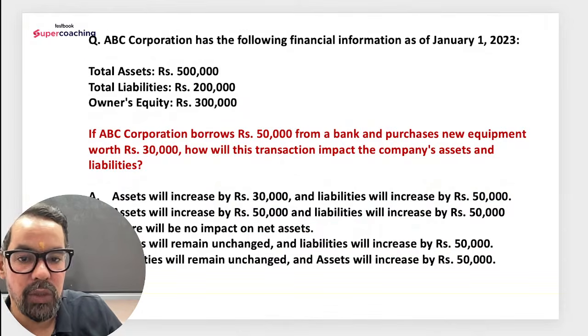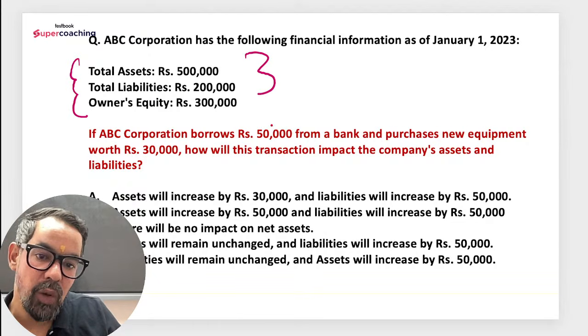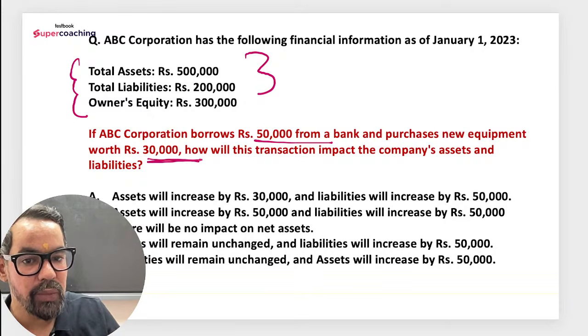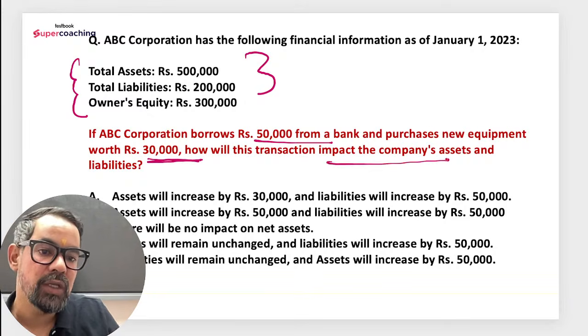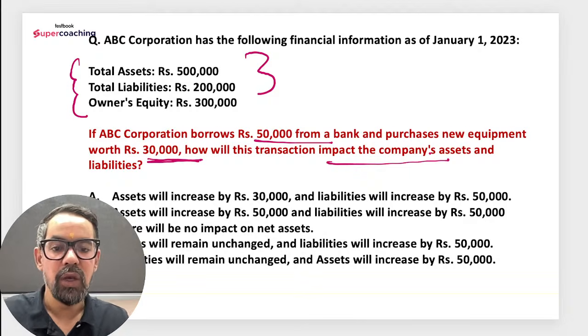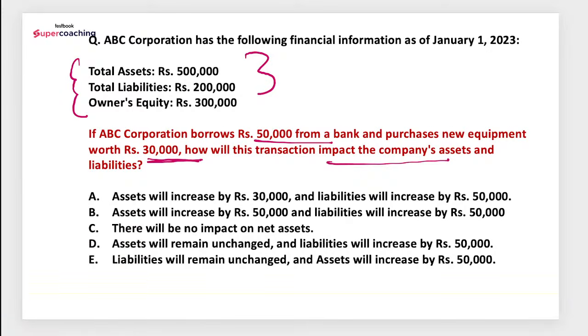So this is the question. Like this is assets, liabilities. ABC Corporation borrows 50,000 from a bank and purchases new equipment worth rupees 30,000. How will this transaction affect the company's overall equation, the balance sheet equation? So what will be our correct answer? One thing we have understood is that from the liability taken itself we create the asset.